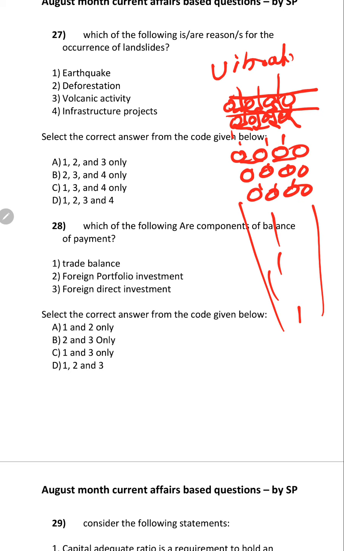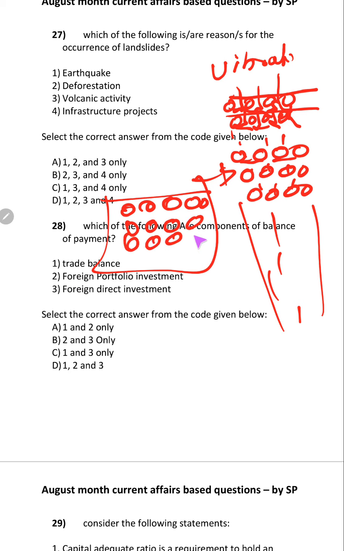So deforestation also causes landslides. Likewise, on a patch of land, these rocks and debris are undisturbed. Now the government thinks it will lay a road here. When the government tries to lay a road here, what happens?